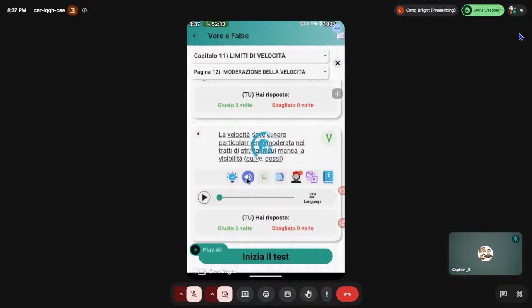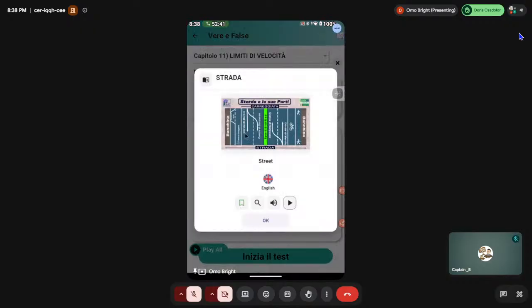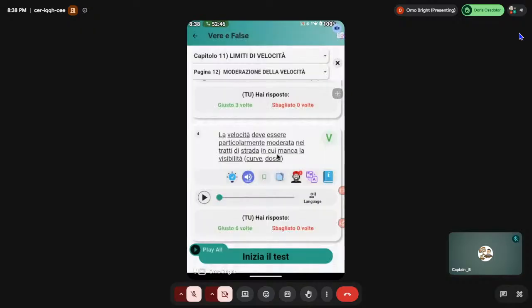Number 4. La velocità deve essere particolarmente moderata nei tratti di strada in cui manca la visibilità, curve, dossi. It said the velocity must be particularly moderated nei tratti di strada, meaning in the stretches of the road, the way they make and design the road, okay? In cui, meaning in which, manca, in which is missing. What is missing? La visibilità, curve, dossi.